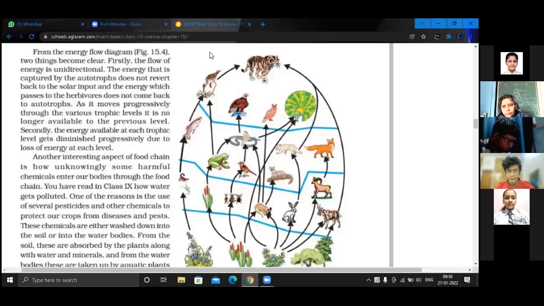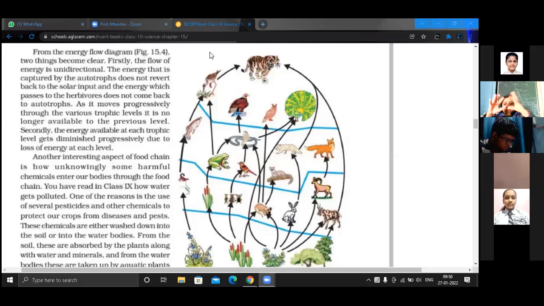Agree? This is getting magnified. If we are omnivores, we are eating fish, eggs, milk, and dairy products. So everything is ultimately magnified in large form and reaching back to human beings.